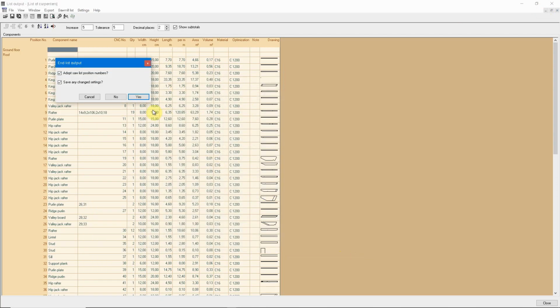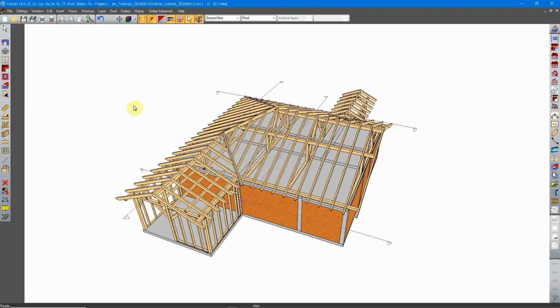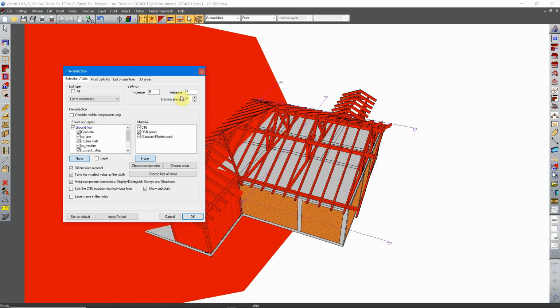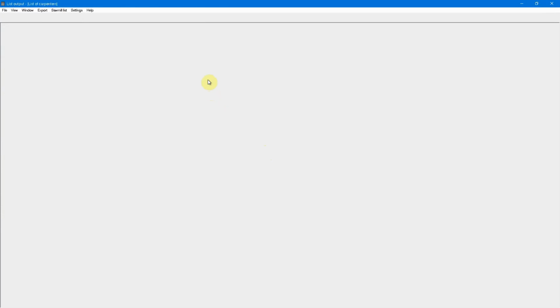You just close this window, you say yes here to save the changes, and when you recreate this computation list, you will see the changes.